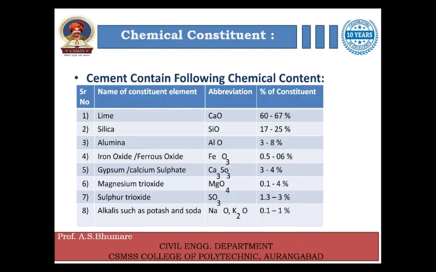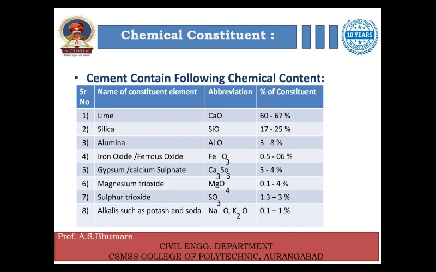Now we have to discuss the chemical constituents of cement. What do you think, which constituents does cement contain? As per the function of cement, we also have to study the chemical constituents of the cement. Following is a table which shows the chemical constituents of the cement, their percentages, as well as the abbreviation of each chemical.